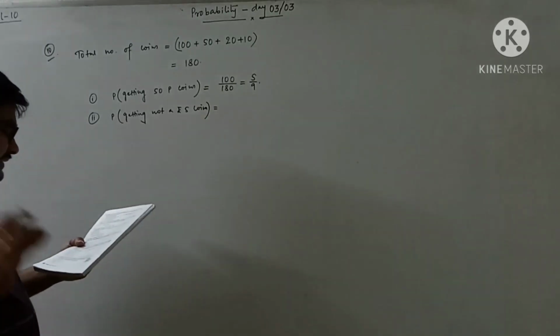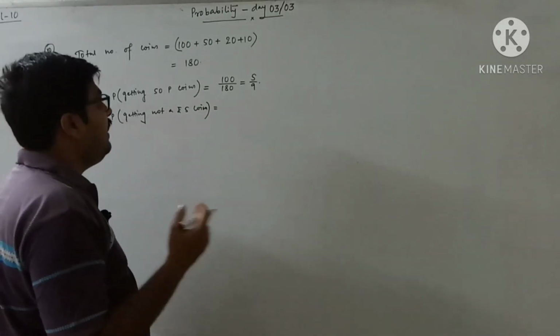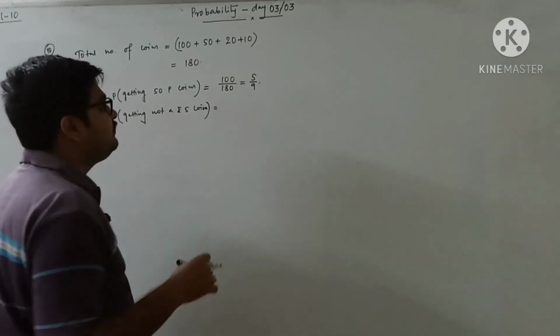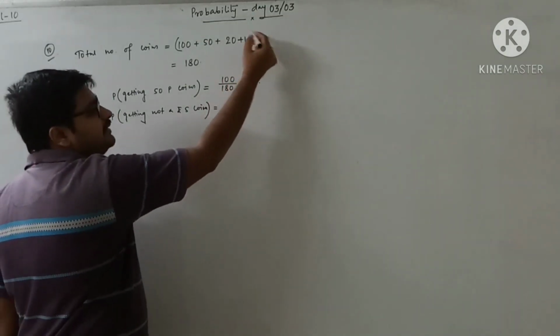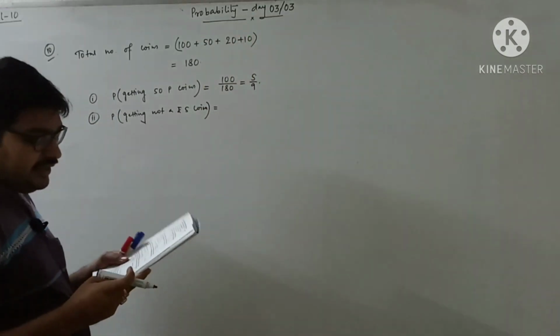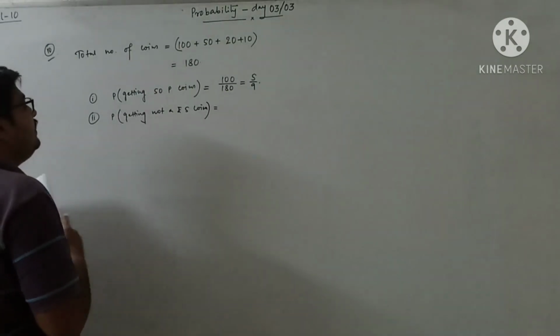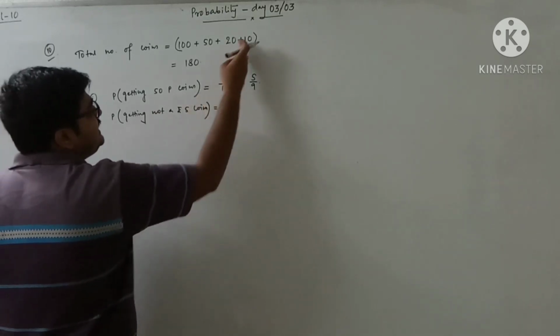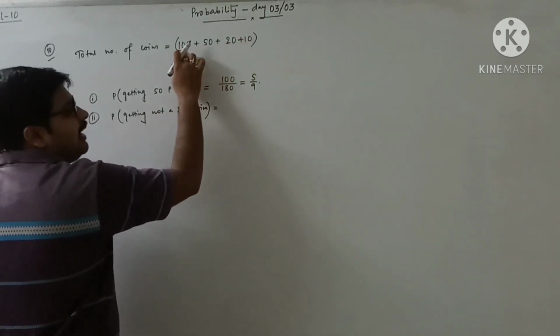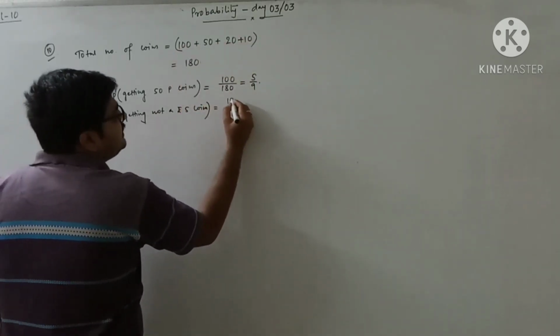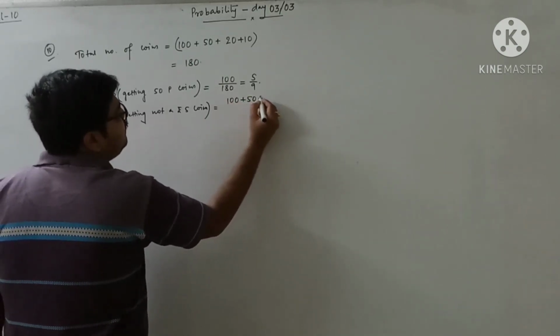So except rupees 5, you have to find out the other coins. Rupees 5 coins are 10 in number. You just see the question. In the question it is written rupees 5 there are 10 in number. So not a rupees 5 coin means except those 10, all the other coins you have to count. So how many coins are there? 100 plus 50 plus 20.